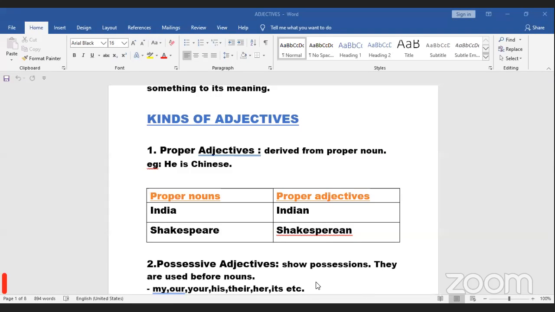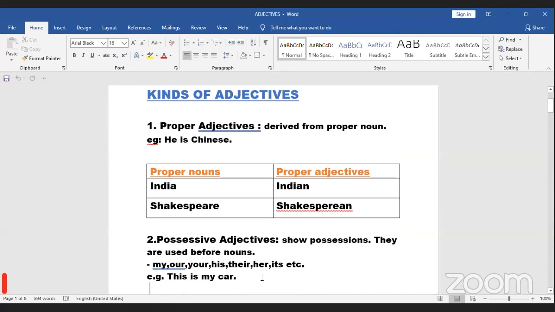Now the second type is possessive adjectives. Of course, as the name suggests, they show possession. If I tell you this is my book, now my is an adjective that describes the possession of the noun book.